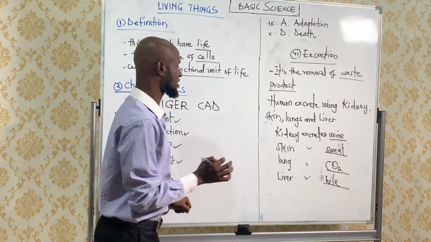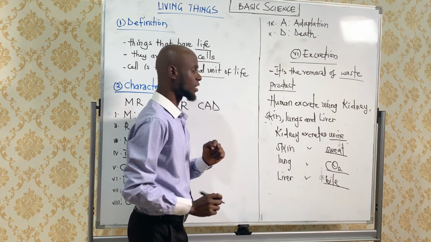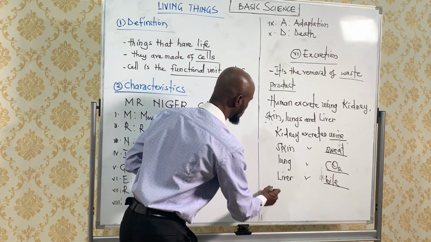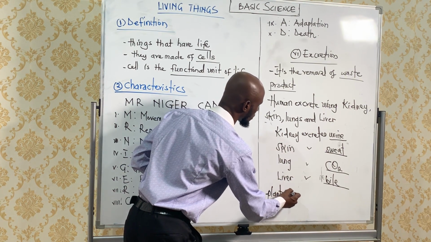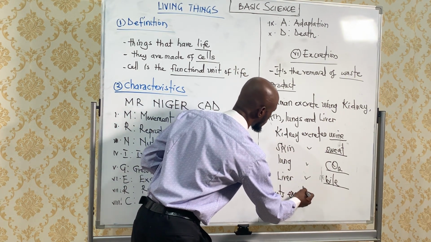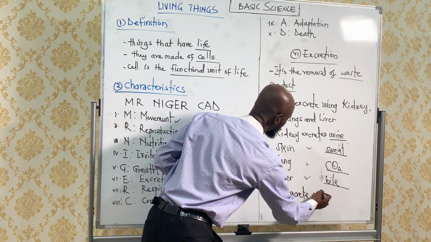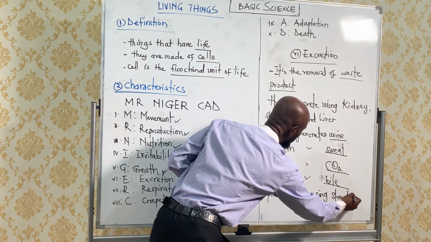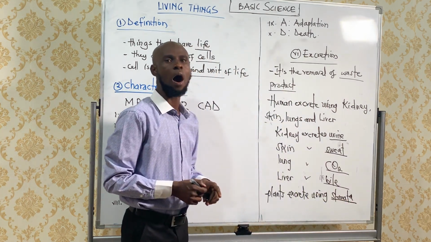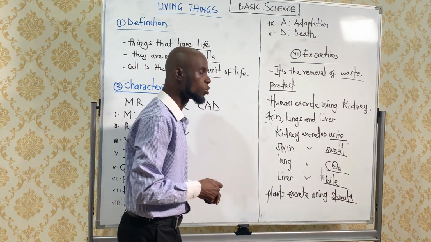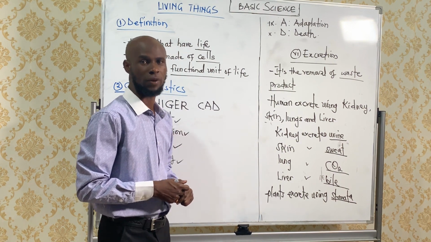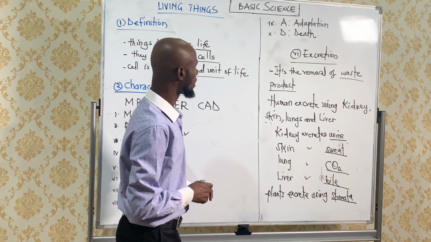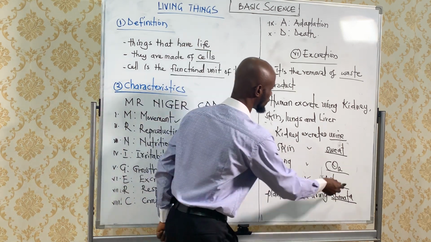The plants excrete using what structure? There's a particular structure called the stomata. Plants excrete using stomata. Stomata are holes in the leaf of a plant. Let me give you the structure of a leaf here.